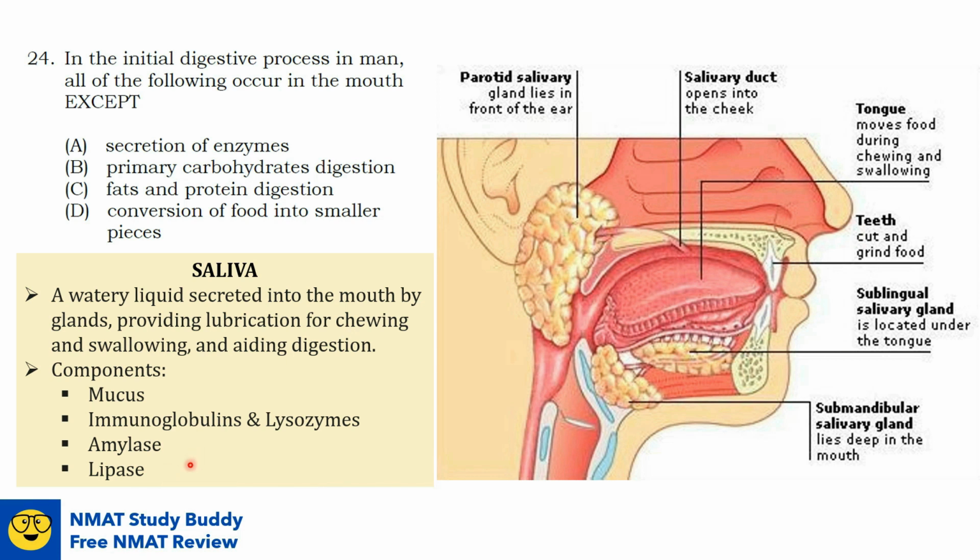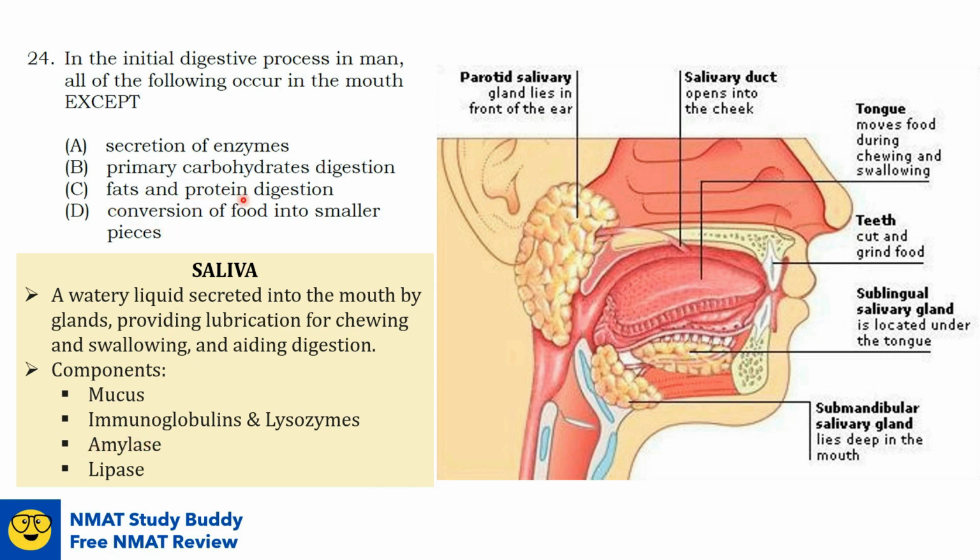For both carbohydrate and fat, the majority of digestion actually occurs in the small intestine, but the initial, partial digestion of them can also occur in the mouth. So option B is correct. Carbohydrate digestion occurs in the mouth with the help of amylase.